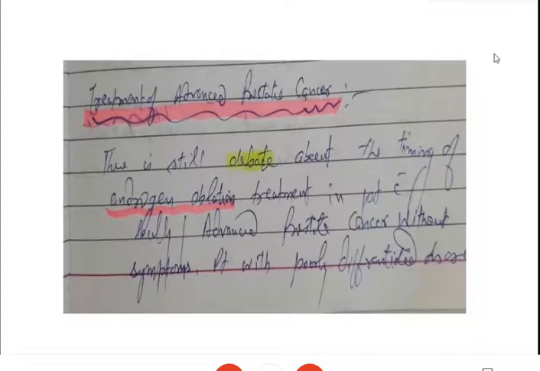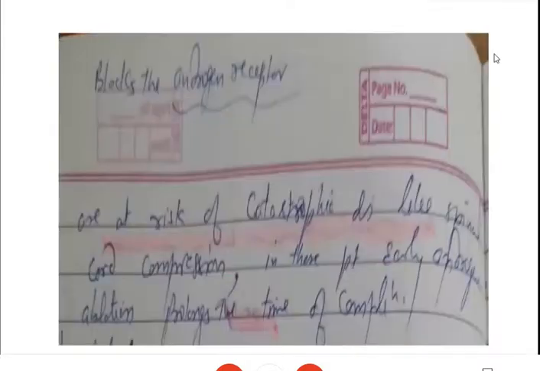There is still debate about the timing of androgen ablation treatment in patients with locally advanced prostatic cancer without symptoms. Patients with poorly differentiated disease are at risk.